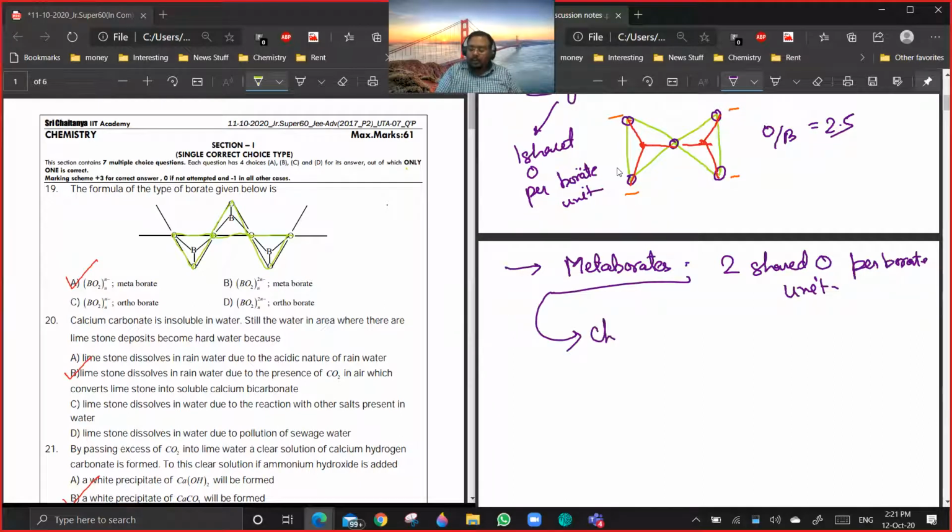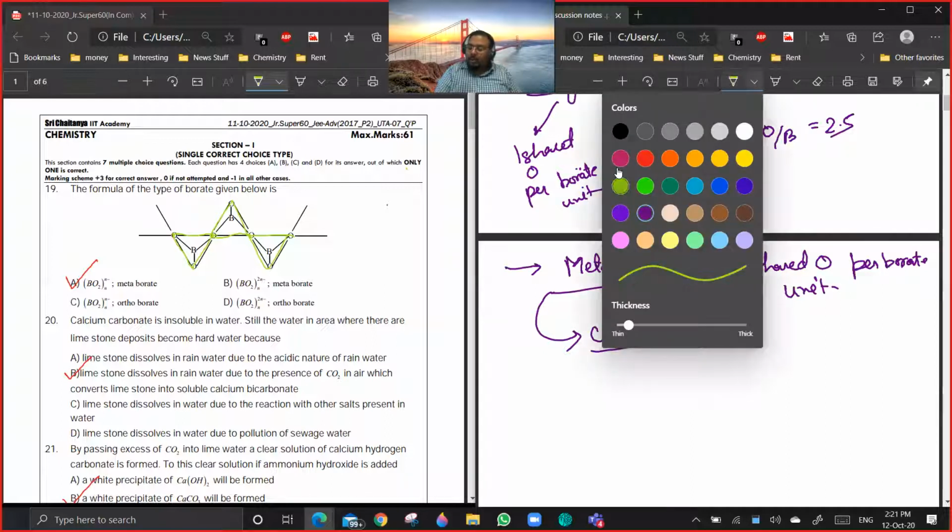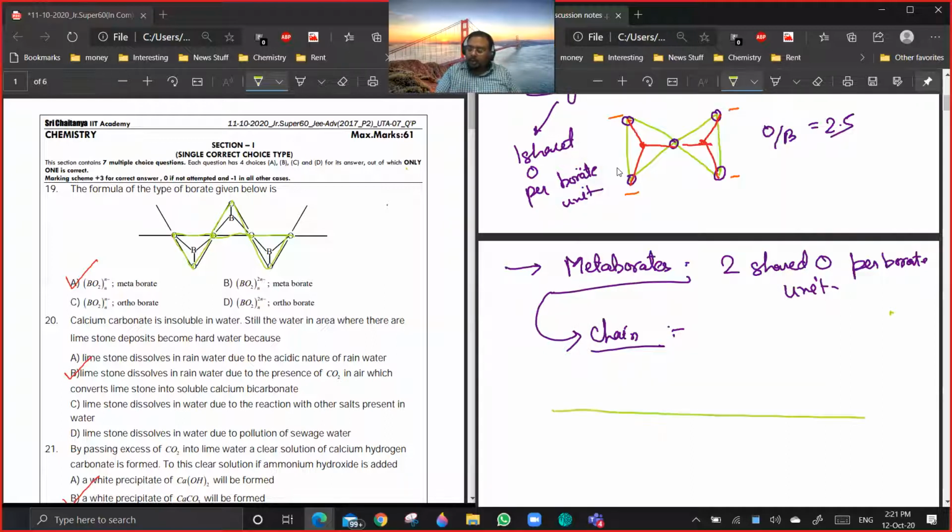You can have chain. Chain means that you have a linear chain of metaborates. So how will you draw chain borates? You take it like this. And this can keep going on in either direction.